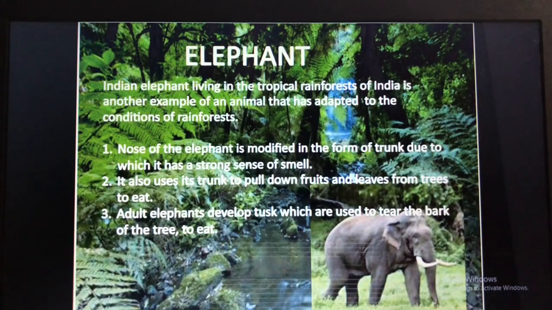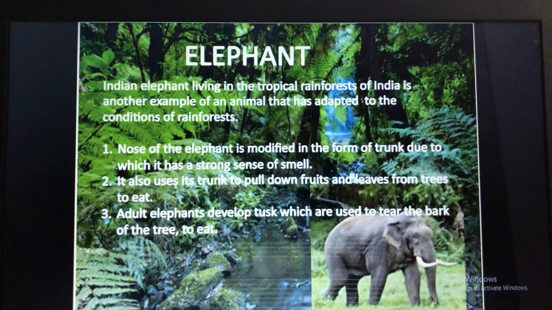Then next, let us study about the elephant. You might have seen an elephant, isn't it? It is a wild animal which lives in the forest. So the Indian elephant living in a tropical rainforest of India is another example of an animal that has adapted to the conditions of the rainforest. So the elephant also is adapted to the conditions of the rainforest.